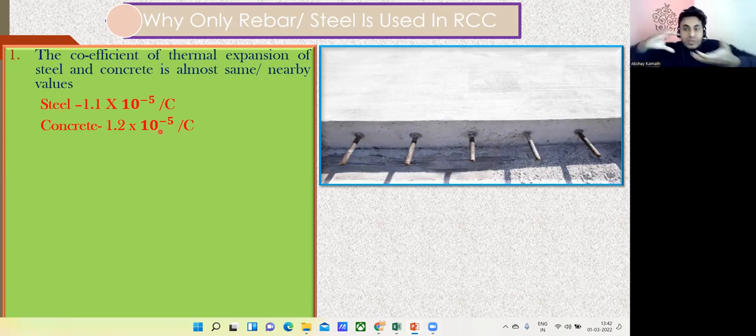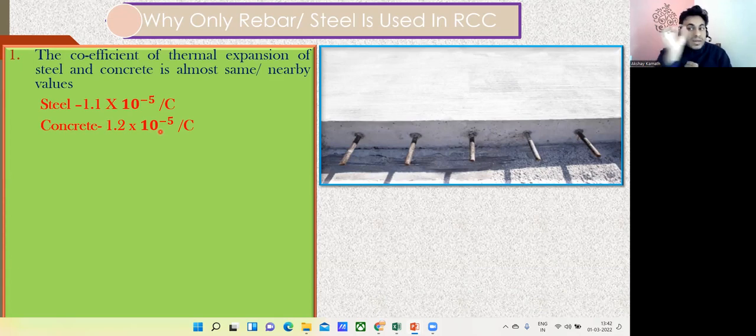Then what will happen if you make gold and concrete as a reinforcement? Of course, it's quite costly, but let us consider. There won't be a good bonding between them. The moment you increase the temperature, concrete will try to go this way. It wants to expand by 25 centimeter, whereas this gold will not allow it, because it will expand only by, let us say, 5 centimeter. So there won't be a good bonding, and as a result there are cracks and all. That is why I don't want that to happen. That is why in most RCC structures we use steel as a reinforcement and not any other material.